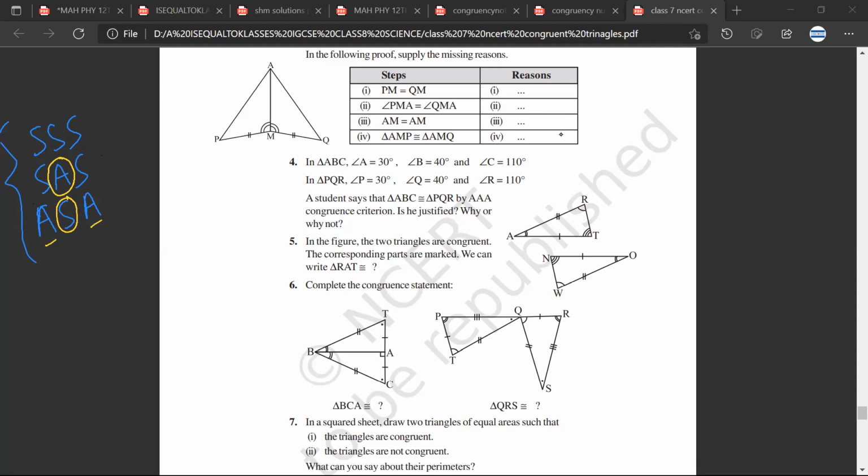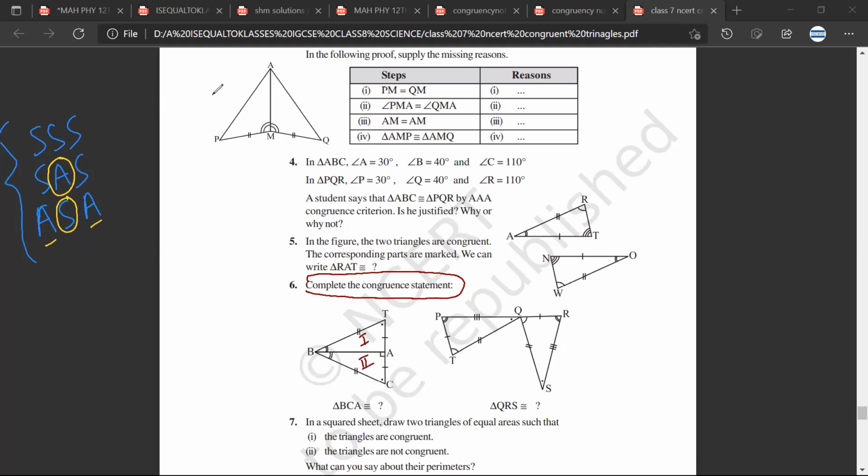We'll do problems in this lecture also. We'll do a lot of problems in the next lecture. We'll do only the problems. So when we do a lot of problems, then you will understand how congruency is done. So complete the congruent triangles. Let us take these two triangles. So this is triangle 1, this is triangle 2.